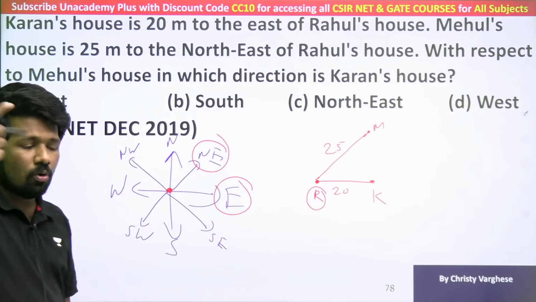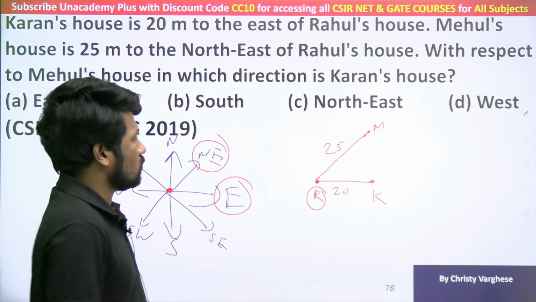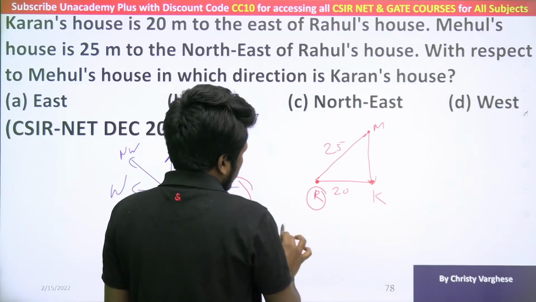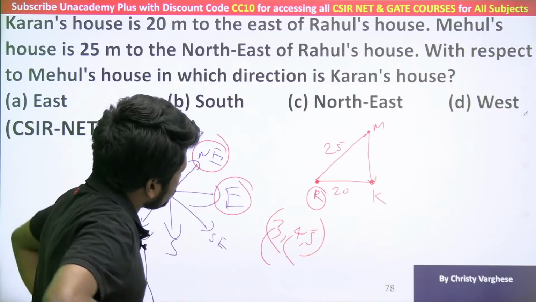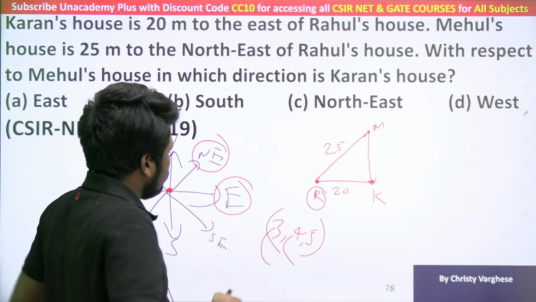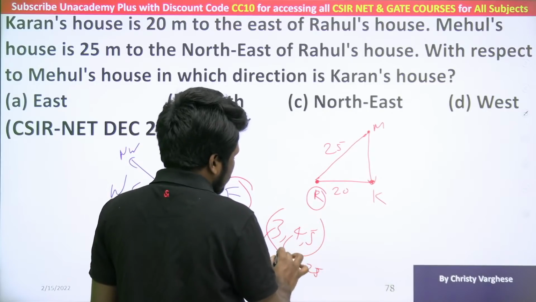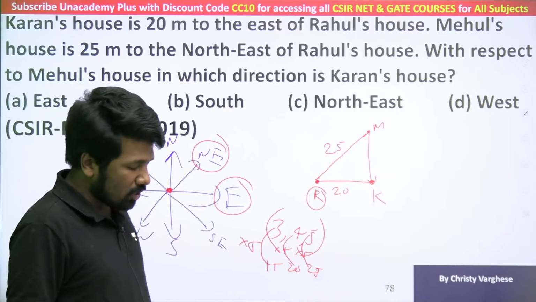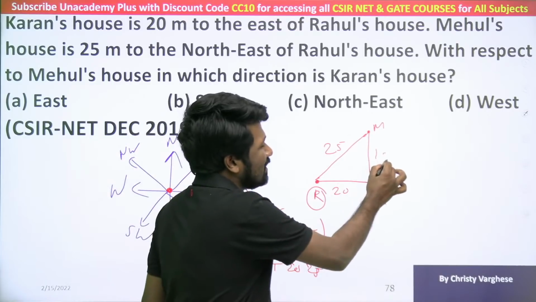That is where the Pythagorean triplet idea will come into play. In yesterday's special class also we discussed the importance of Pythagorean triplets. 3, 4, 5 is a Pythagorean triplet. Multiply it by 5, you will get 15, 20, 25. Any scalar multiple of a Pythagorean triplet is a Pythagorean triplet. We have discussed it yesterday, I am not repeating it again. If you know Pythagorean triplets, you can even find that this is 15 meter.